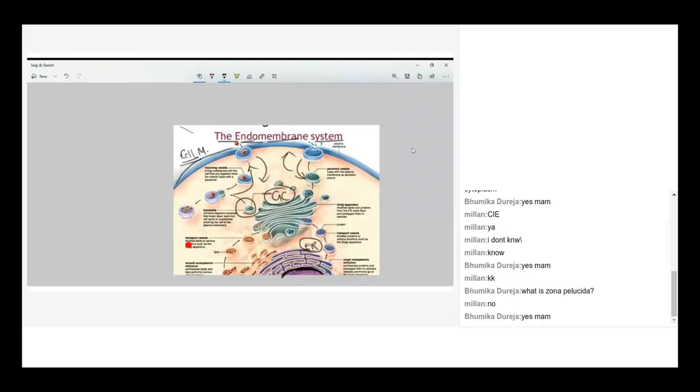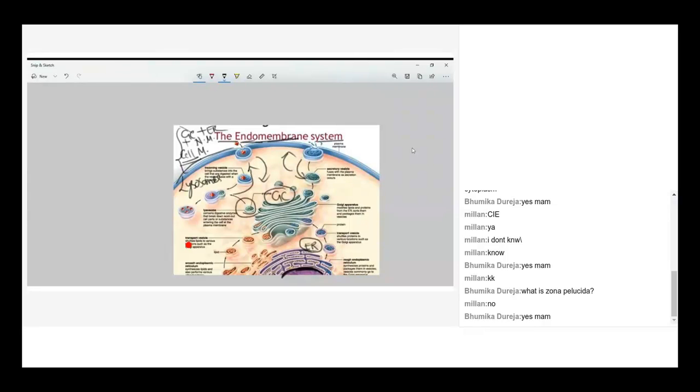So cell membrane plus Golgi complex plus endoplasmic reticulum, and you'll have the nuclear membrane also. Along all with this, we'll have lysosomes. So you'll be having all these parts under endomembrane system.